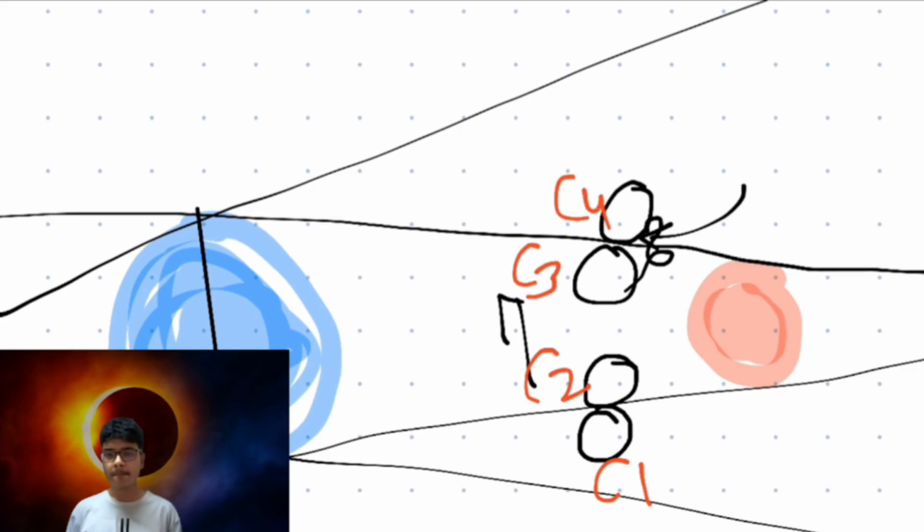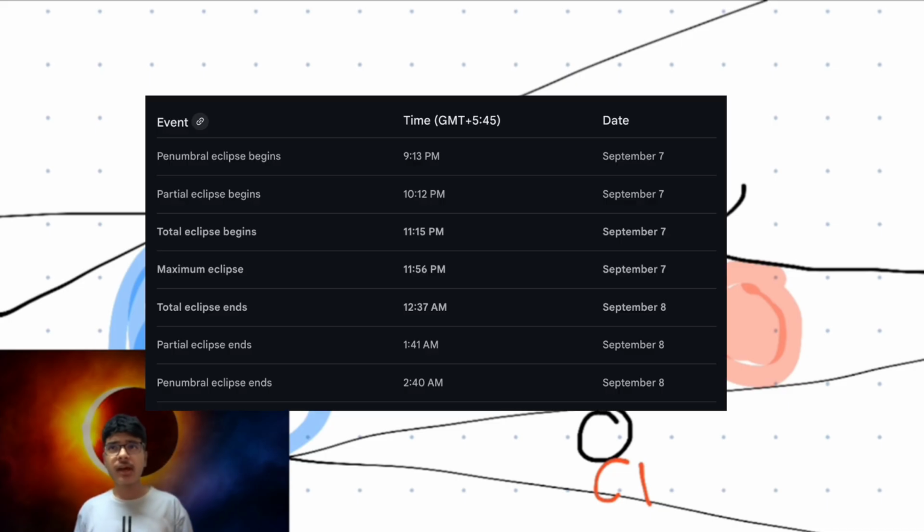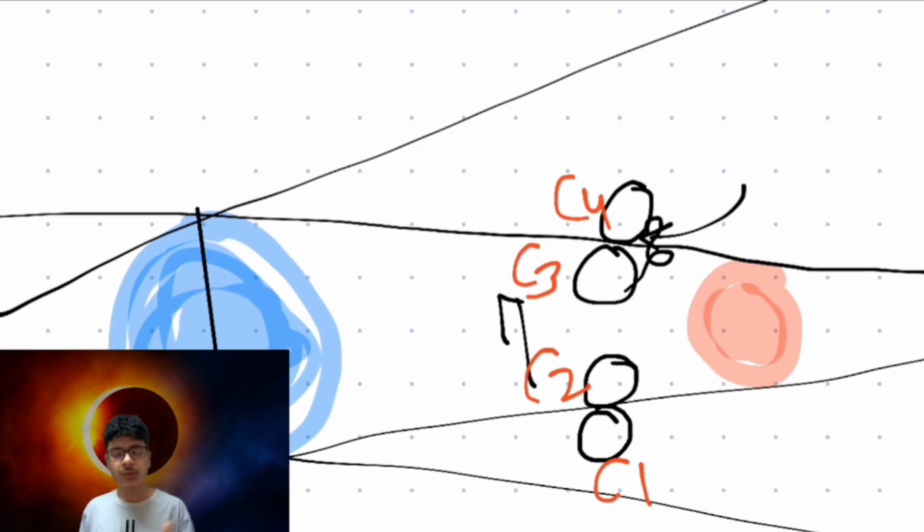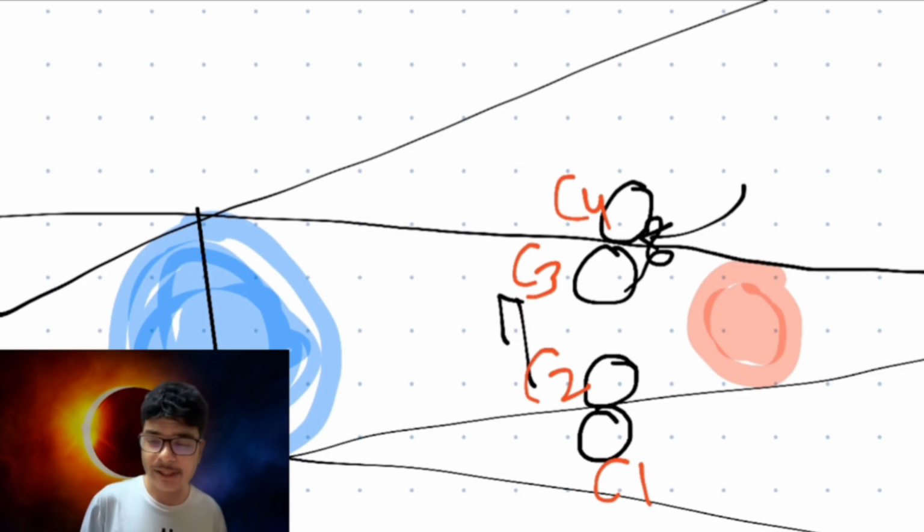And you might be asking, how do they find the duration of totality? I've shown it on the screen as well. They calculate the linear distance traveled by the moon through the penumbra, through the umbra, and they divide it by the moon's orbital velocity, which I've written here: 1.0222 kilometer per second average speed.